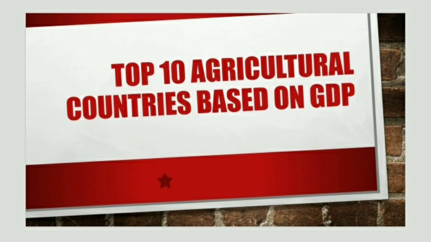The top 10 agricultural countries based on gross domestic product. First, China. Second, India. Third, the United States. Fourth, Indonesia. Fifth, Brazil. Sixth, Nigeria. Seventh, Turkey. Eighth, Japan. And ninth, Argentina. And in the last, we have Thailand.